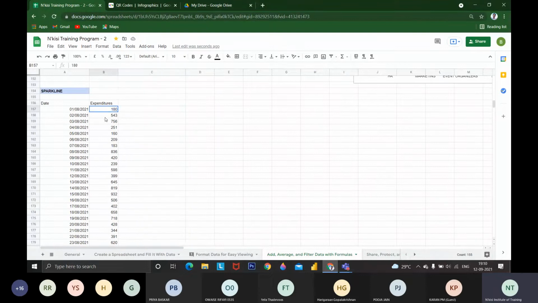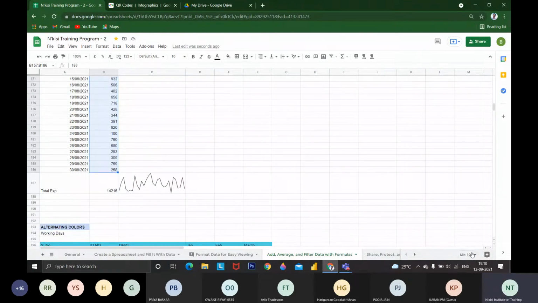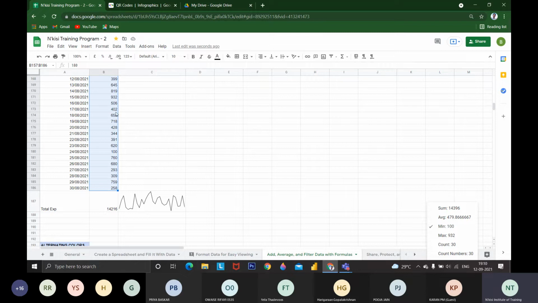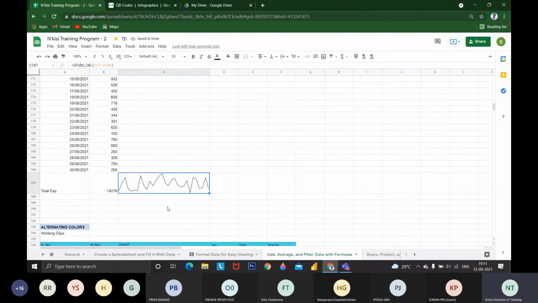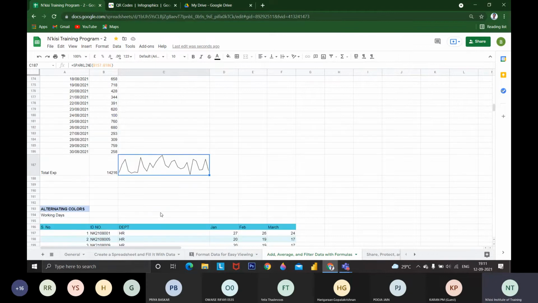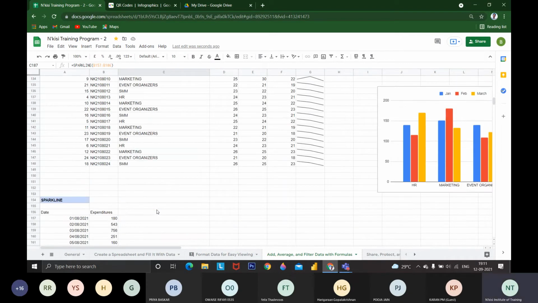If we click this, I could see a minimum of 100 and a maximum of 932. If this is the maximum, then on August 15 I have spent the maximum. So you can easily track using sparkline. We can expand it and you can make use of it. If this function is very useful for you, you can make use of it. Are you clear with the charts?